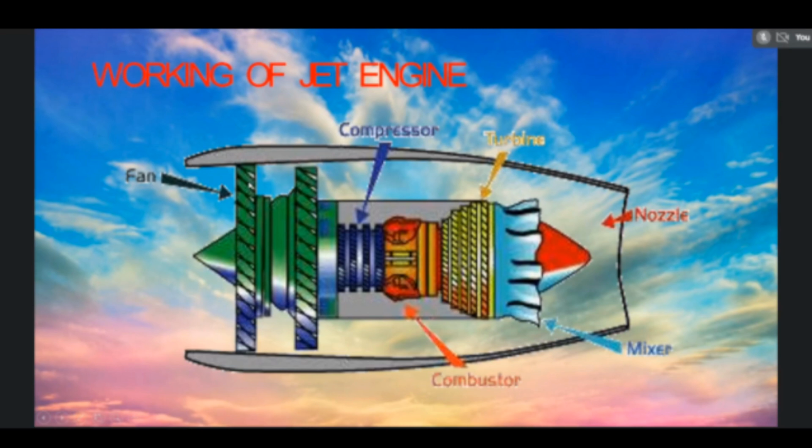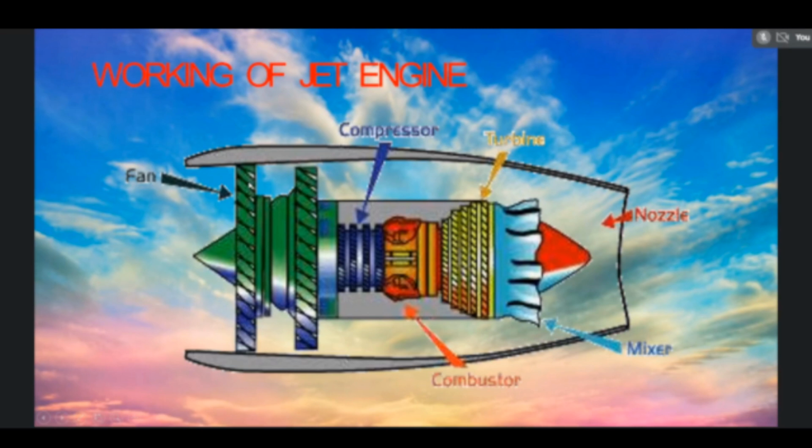So these high pressure gases will enter the turbine. In the turbine, the high pressure gases will be expanded, and converted into high speed gases.